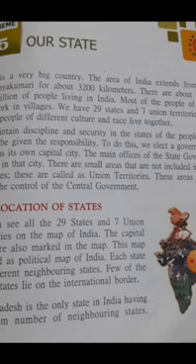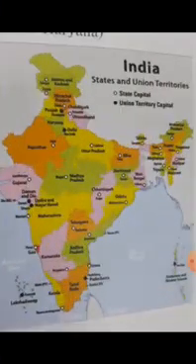Then the location of the state. We all know that we have 28 states and 9 union territories, and the capital cities are also marked in the map. Here a map is shown, and in this map we can see all the states and union territories and their capitals. This map is known as a political map.